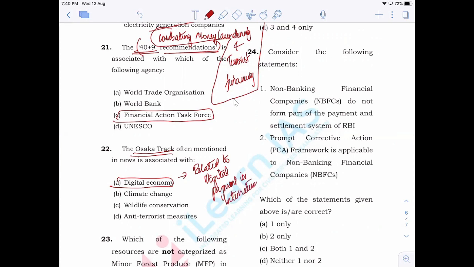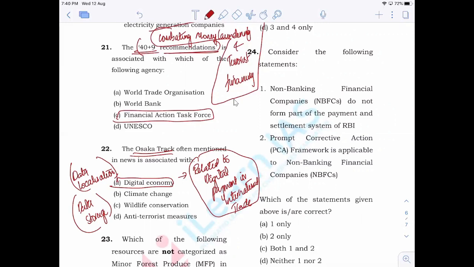Now, digital payments or digital aspects in international trade means there are new kinds of laws being brought in by different countries related to data localization, right, data storage, etc. So, the Osaka track is actually to set rules and regulations related to data or digital payments in international trade.